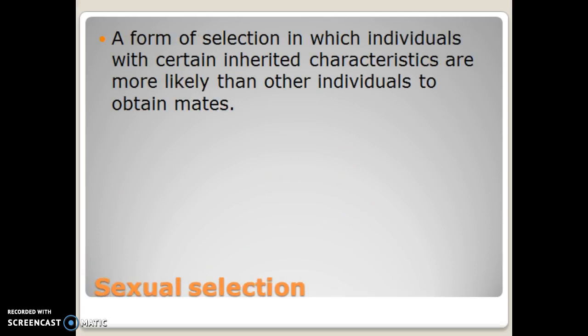So there's just a few more things we have left to talk about in Chapter 23. One is sexual selection. This will take a few slides here. Sexual selection is a form of selection where individuals with certain inherited characteristics are more likely to obtain mates. So in other words, they have an increased chance at having offspring. And as a result, there will be more individuals in the next generation that have their inherited characteristics.